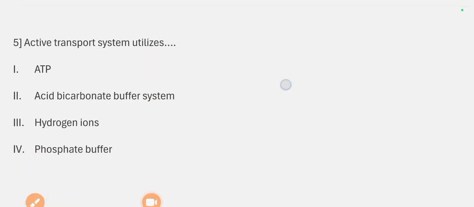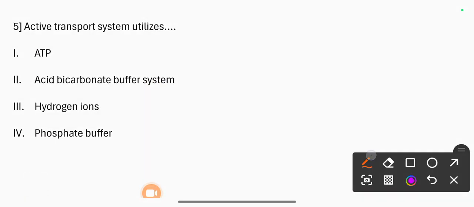Fifth question: the active transport system utilizes 1. Adenosine triphosphate, 2. Acid bicarbonate buffer, 3. Hydrogen ions, 4. Phosphate buffer. The correct option is ATP.